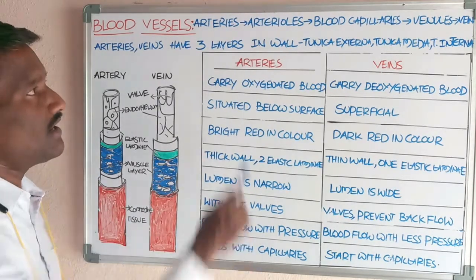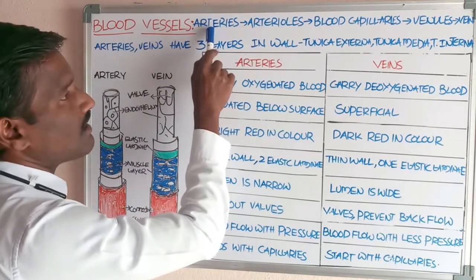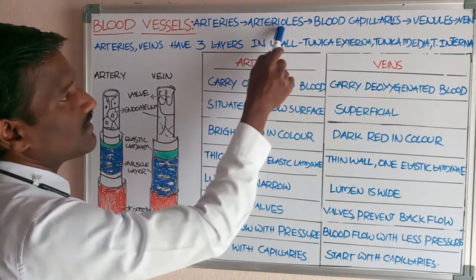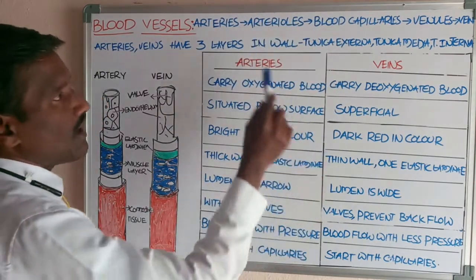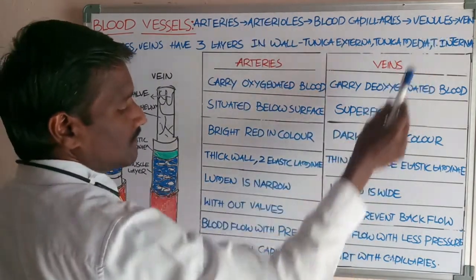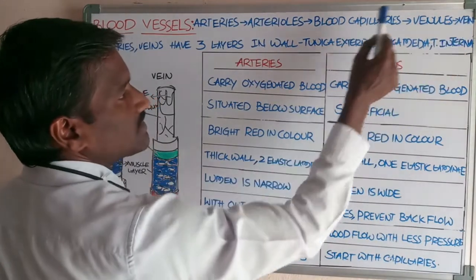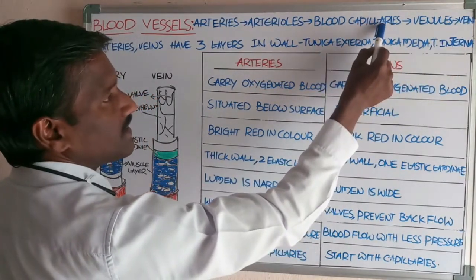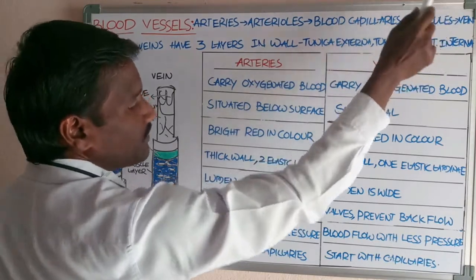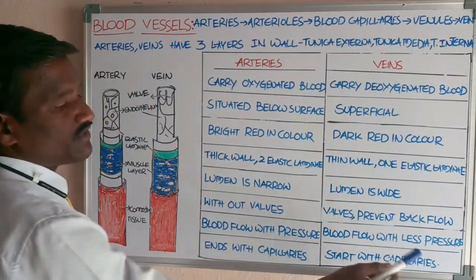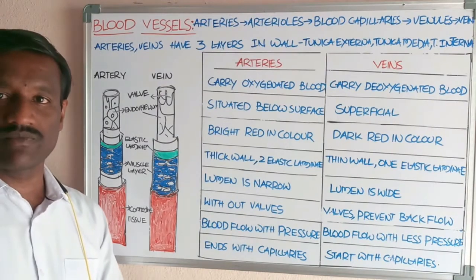And another one is the ending with capillaries. Arteries end by the formation of arterioles. These end in the form of blood capillaries. And the veins start with the blood capillaries. Blood capillaries open into the venules. Venules open into the veins.